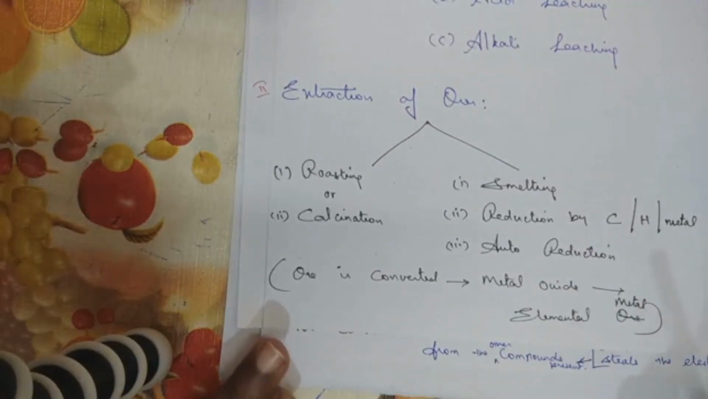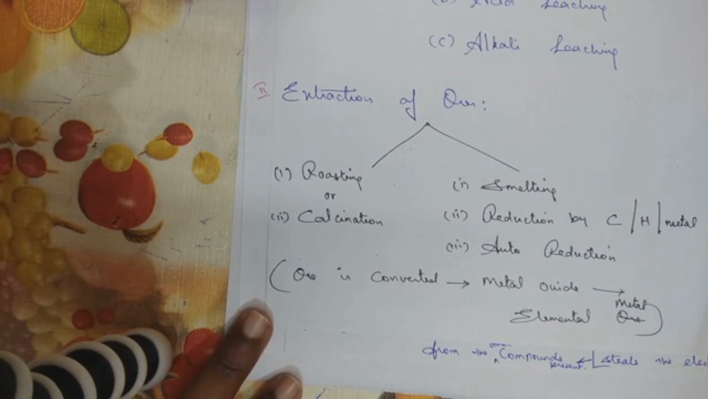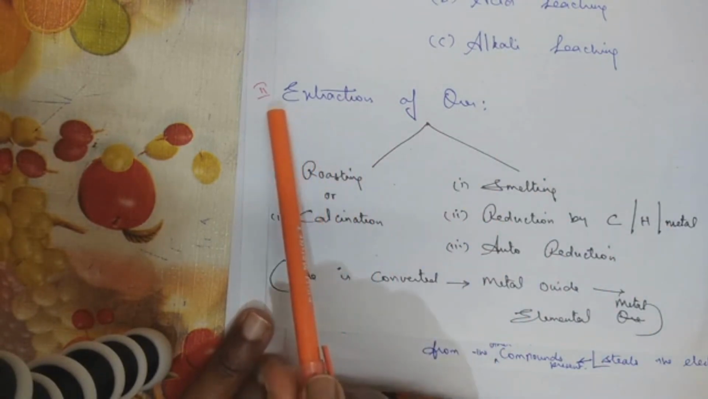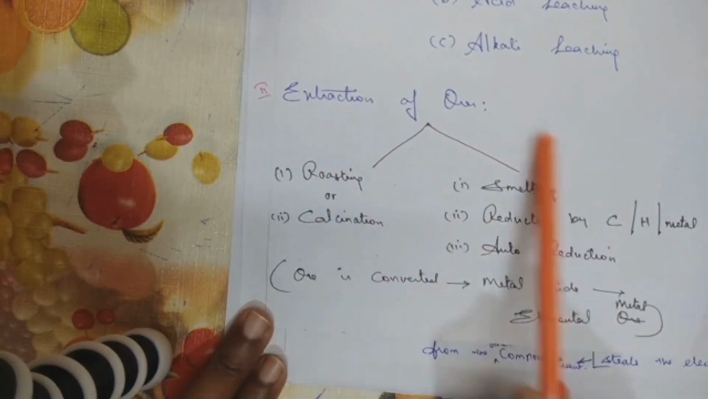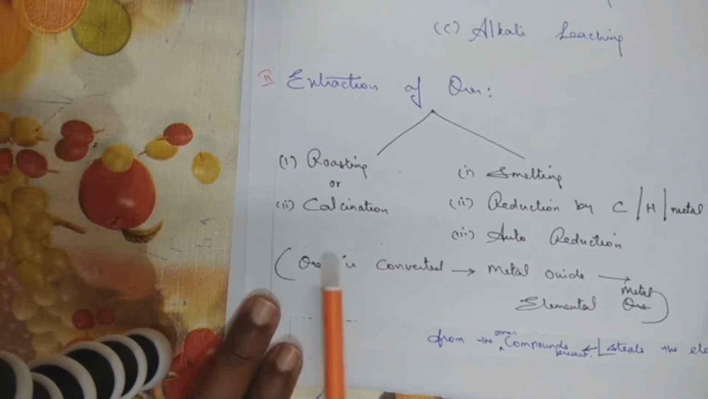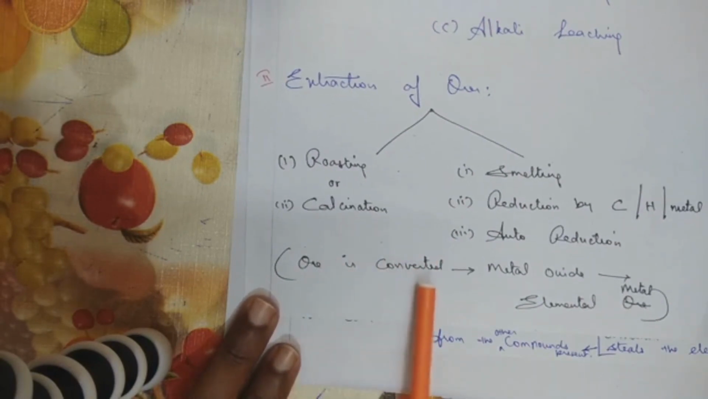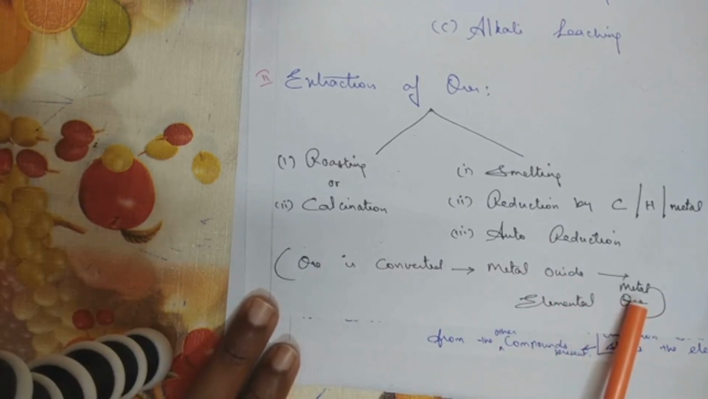Good wishes, dear students. After concentrating the ore to remove the impurities, we move on to the second type of concept called extraction of ores. There are different steps involved in it. To give you in one line the principle involved here, concentrated ore is converted into metal oxide and metal oxide is converted into elemental metal.